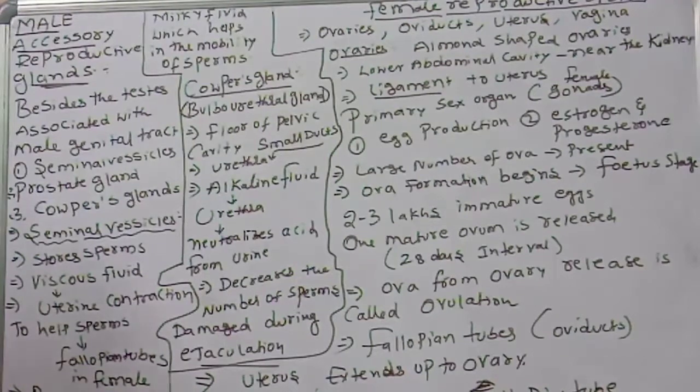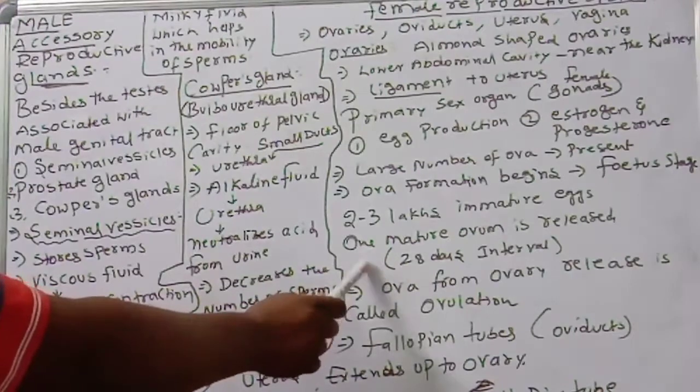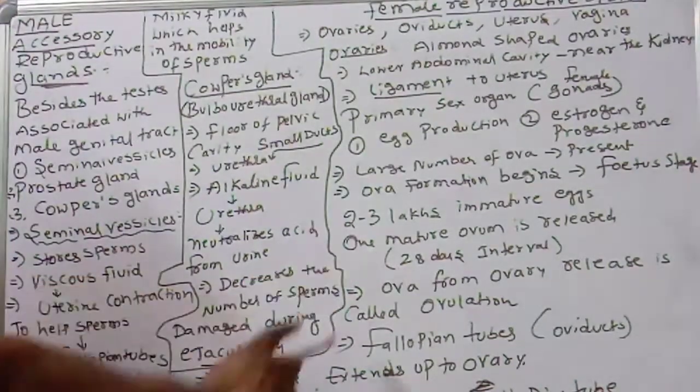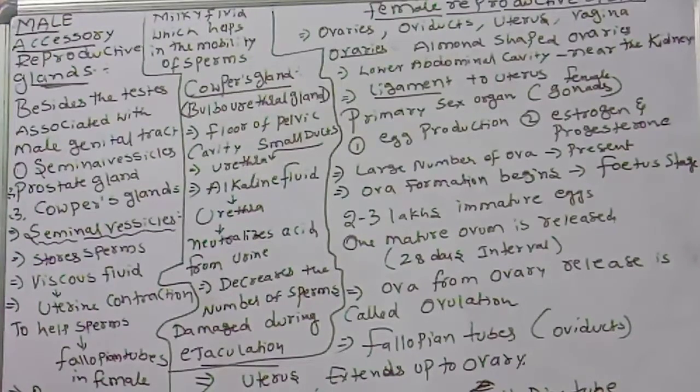Next, at birth, each ovary consists of 2 to 3 lakh immature eggs. One mature ovum is released from either of the ovaries at an interval. One month, one ovum will be released, at a 28 days interval. So how many days interval? 28 days interval. That's called the menstrual cycle.